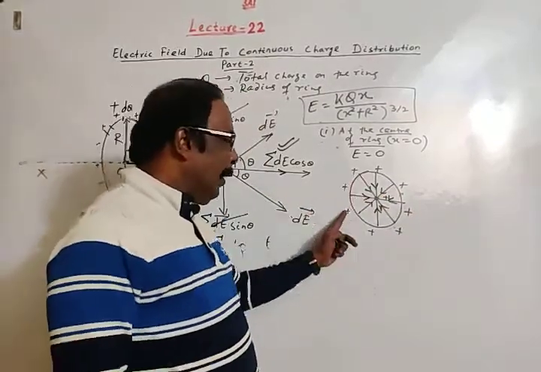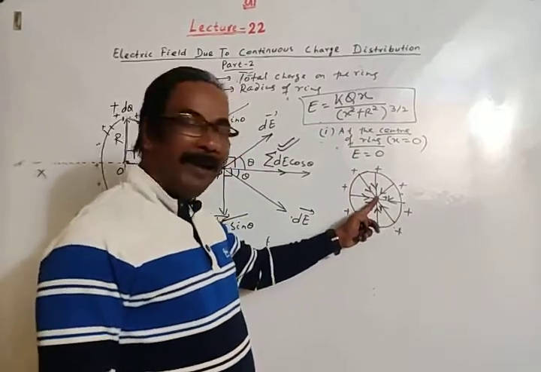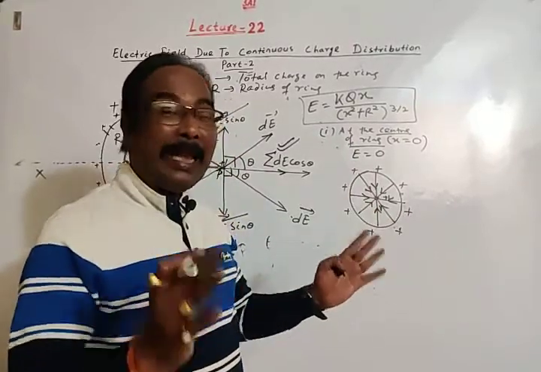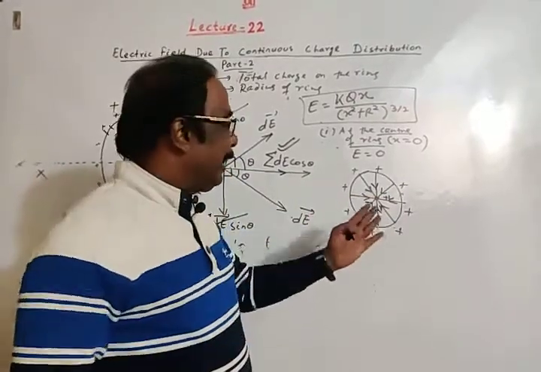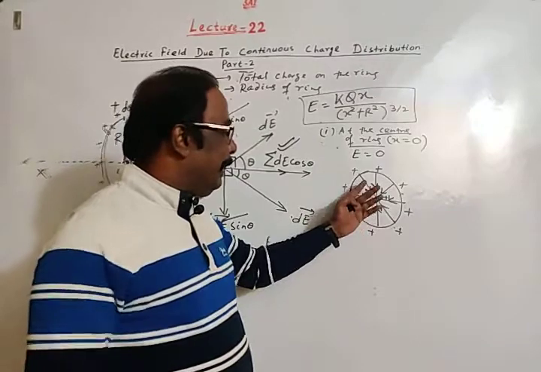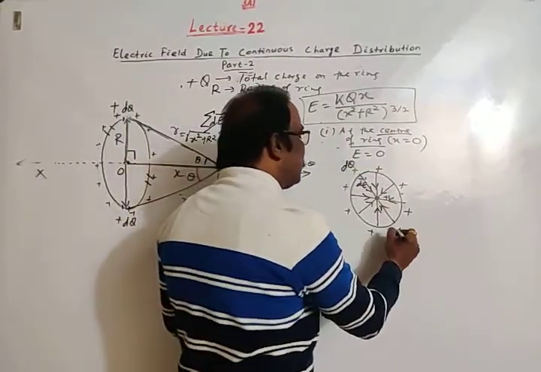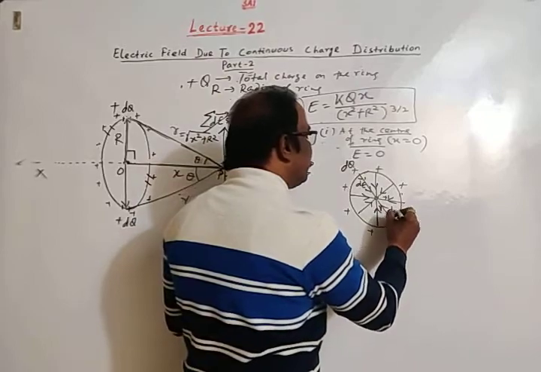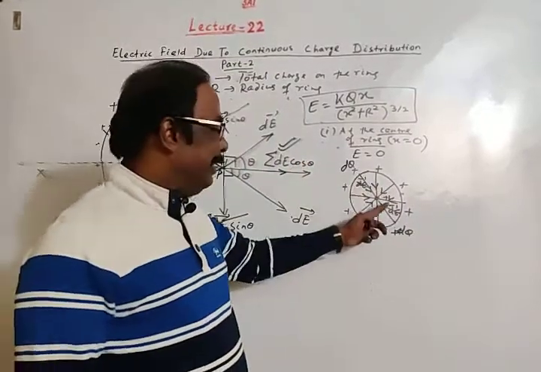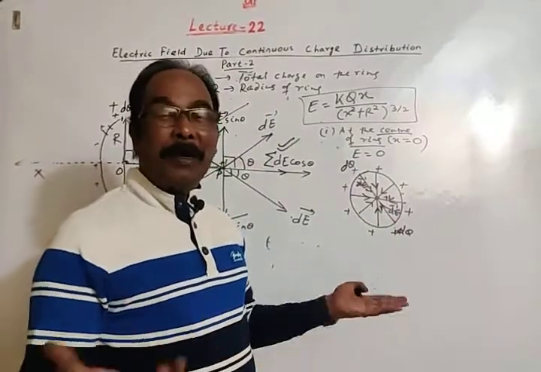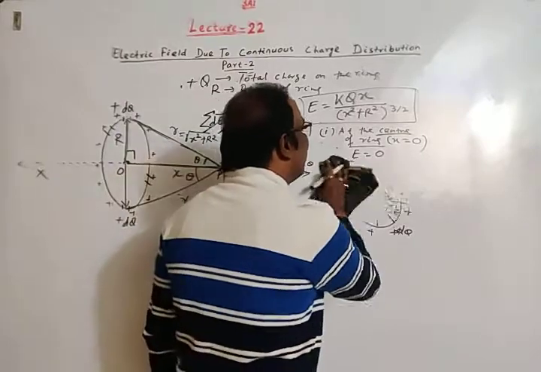So due to all elemental charges dq, the net electric field at the center will be 0, since each electric field D due to each charge dq, both will cancel each other because they are equal in magnitude but opposite in direction. Then electric field at the center is 0.